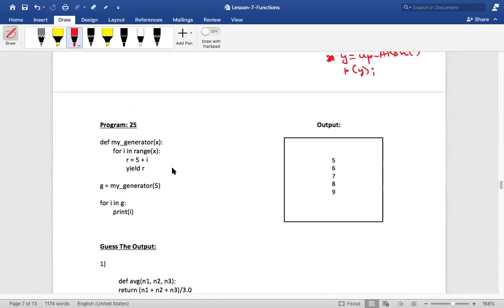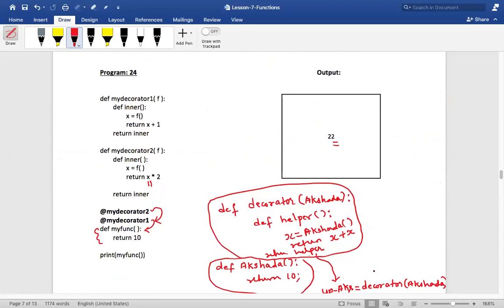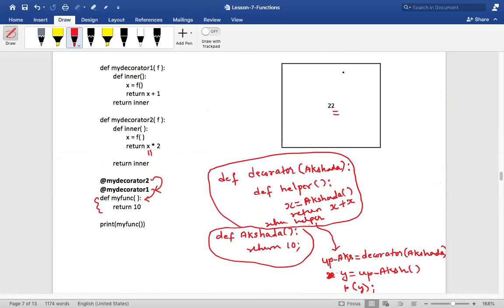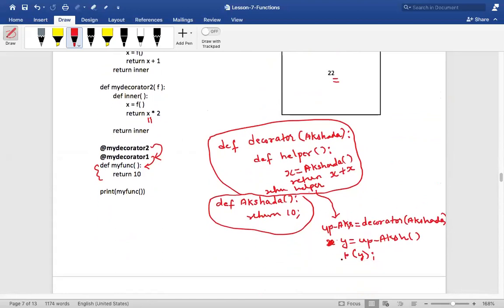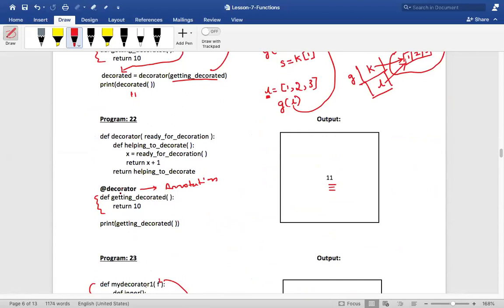Okay, fine. So, sir, just explain the annotation concept once. Okay, Mahinder, it is very simple. Instead of you calling the decorator function over here, you just apply this decorator over here, at my decorator. See here, at decorator. So you don't need to call separately and all those things. Automatically, when you say at decorator and when you call the getting decorated function, the interpreter will know that while calling getting decorated, first I have to apply the decorator to this function, and then it will decorate it and give the value of 11.